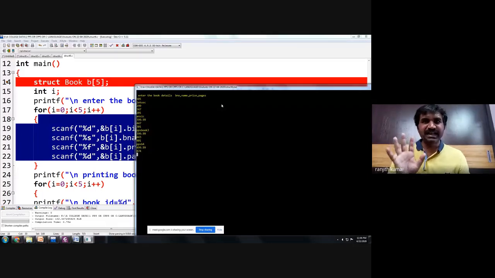And finally, the last book, 501, PPS book 5, the price will be 599.99, and the pages are 487.